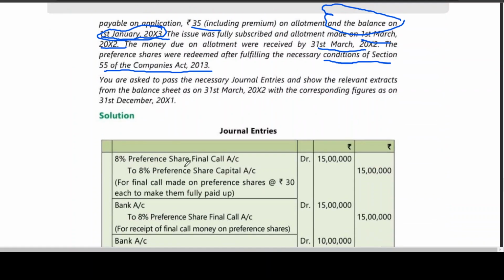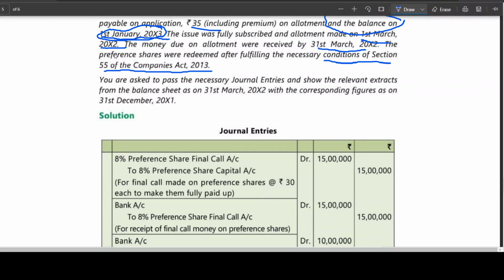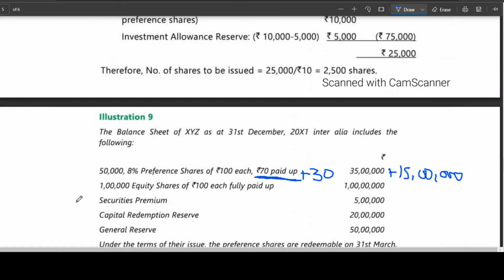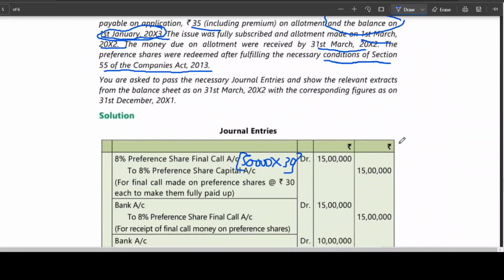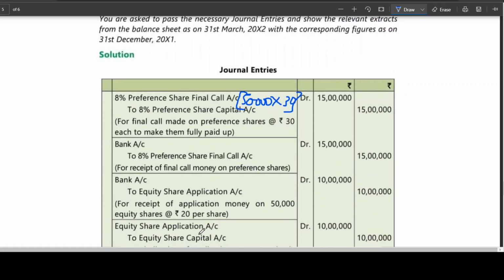First entry: 8% preference share final call account debit to 8% preference share capital, 30 rupees. That is how you got 30 rupees, my dear friends. 50,000 into 30. Is this clear? How many shares? 50,000. 50,000 into 30 is 15 lakhs. Then bank account debit to preference share final call, 15 lakhs. Then bank account debit to equity share application. This is the fresh issue.